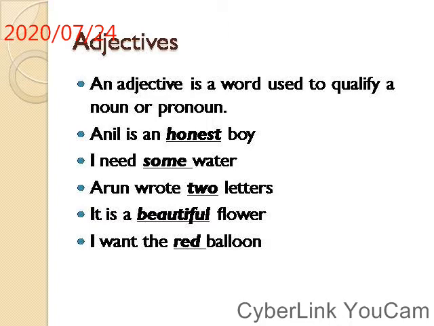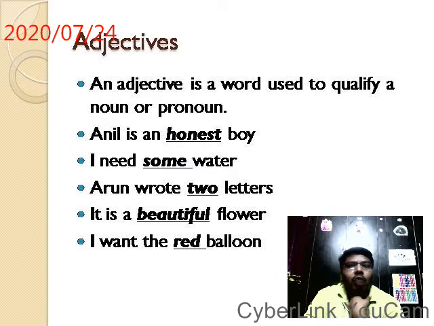Anil is a boy. Boy is a common noun there. What kind of boy is he? What is the quality of that boy? It is defined by the adjective honest.